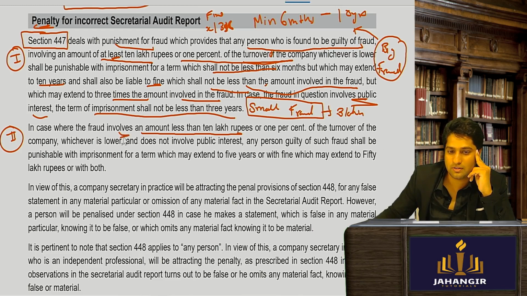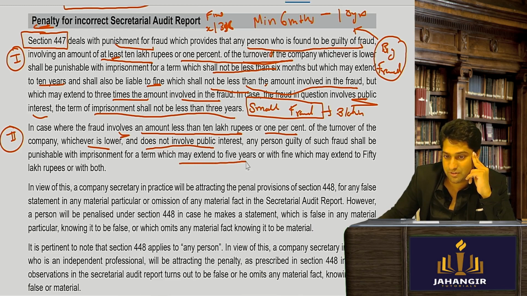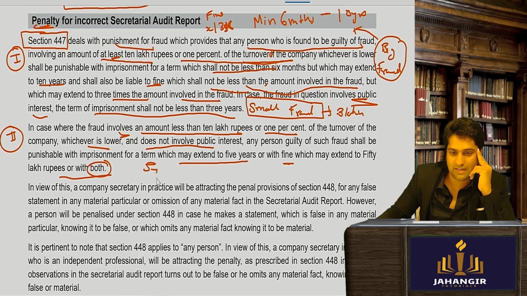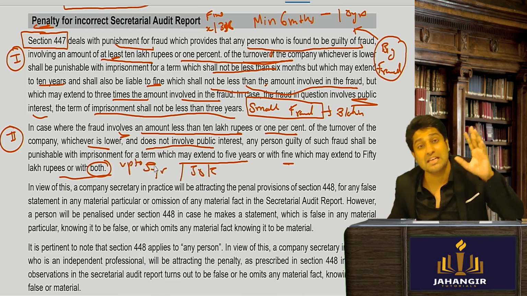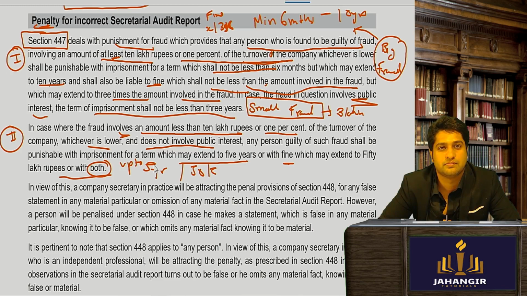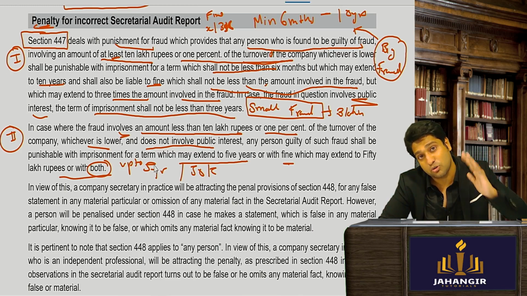So if the fraud involves an amount of less than 10 lakhs or less than 1% of the company, whichever is lower, and does not involve public interest, any person guilty of such fraud shall be punishable with an imprisonment which may extend to 5 years, or with fine which may be up to 50,000 or both. Fine. So 5 years or 50k. This is up to. So इसमें minimum imprisonment, minimum fine दिया हुआ है? Minimum कि इतना तो होगा ही, ऐसा कुछ दिया है?